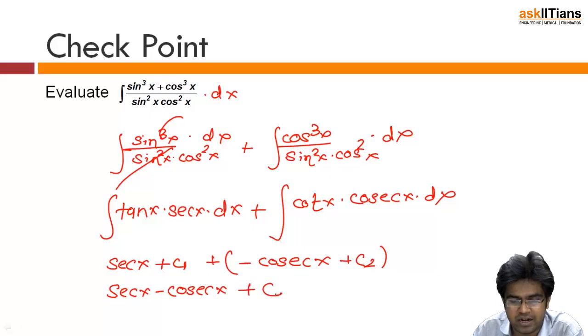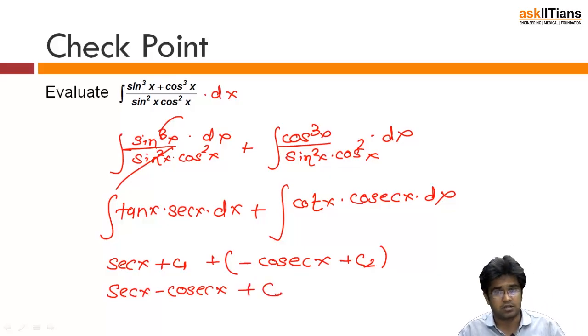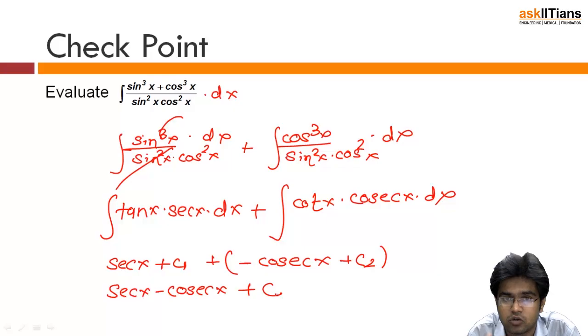So again, my final answer is sec x minus cosec x, and c1 and c2 I am going to write as some other constant, let's say capital C. It's important that you combine all the constants and represent them as a single constant. So I hope that you have understood this question. The most important part is thinking one step ahead and looking carefully at what can be done.